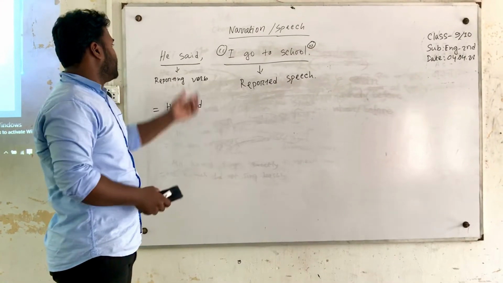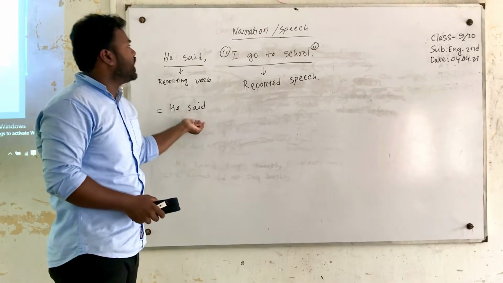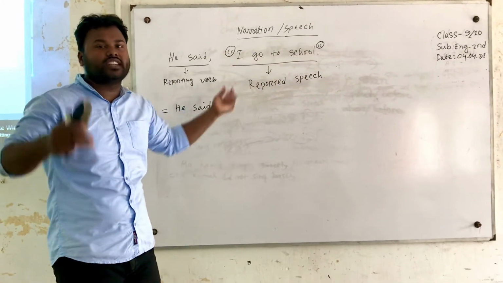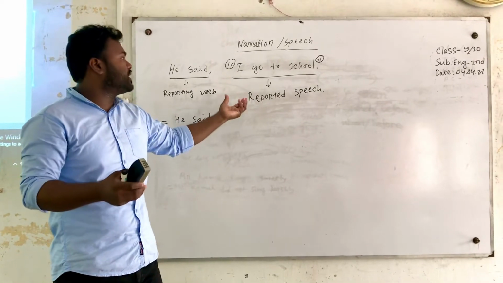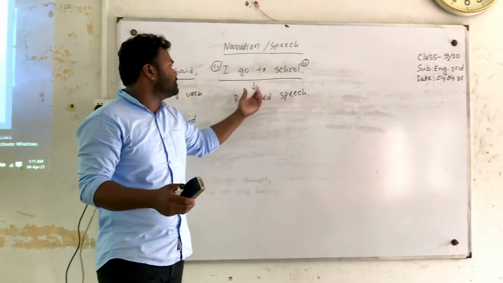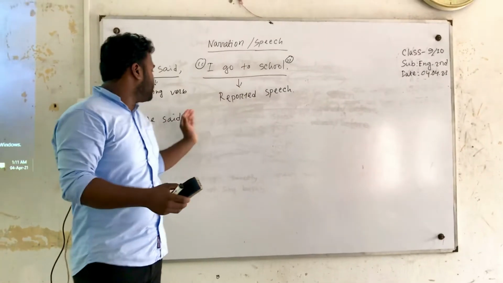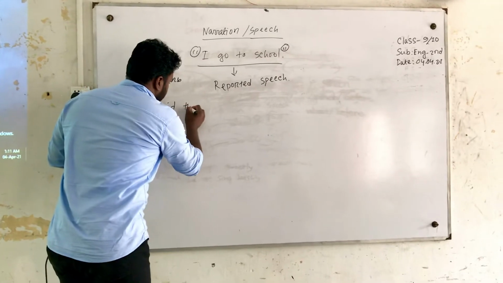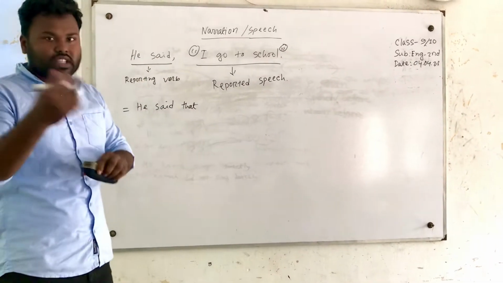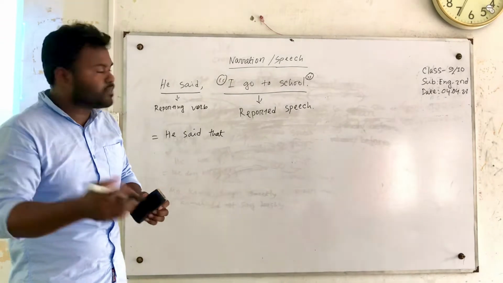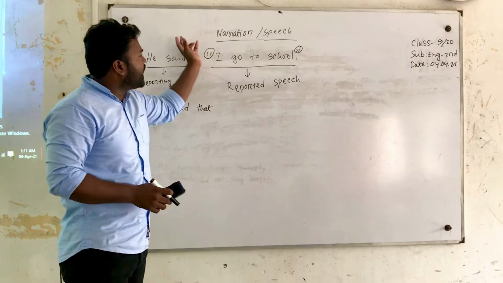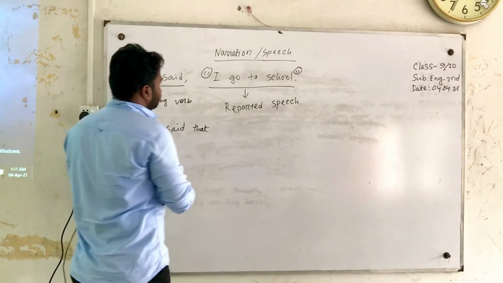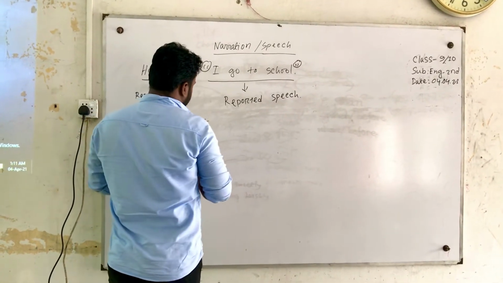The reporting verb will be the same, and "I go to school" is an affirmative sentence. First of all, we start with the affirmative, assertive sentence. That's why there will be a relative pronoun, that. Every time we will use that as the relative pronoun for changing an affirmative sentence from direct into indirect. He said that